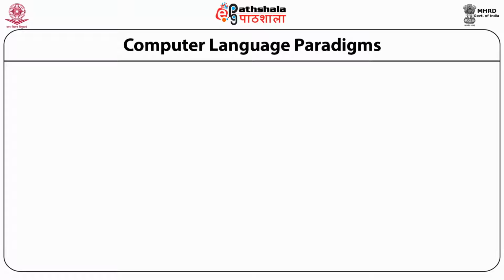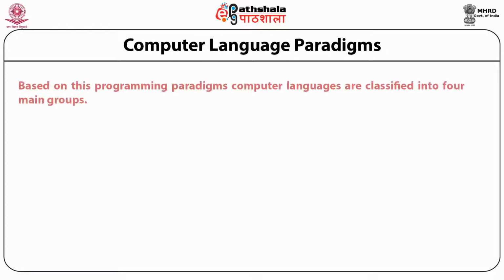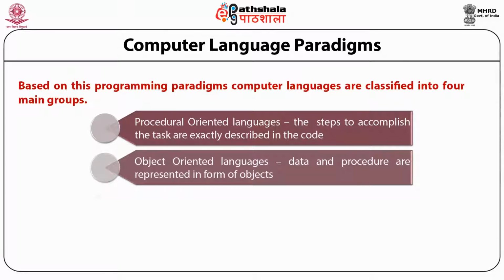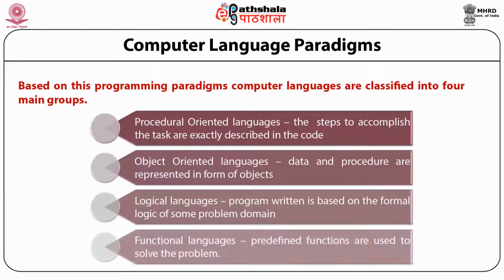There are different types of computer language paradigms. These are of 4 types: procedural oriented languages, object oriented languages, logical languages, and functional languages. So this is the classification of languages based on the programming paradigm.